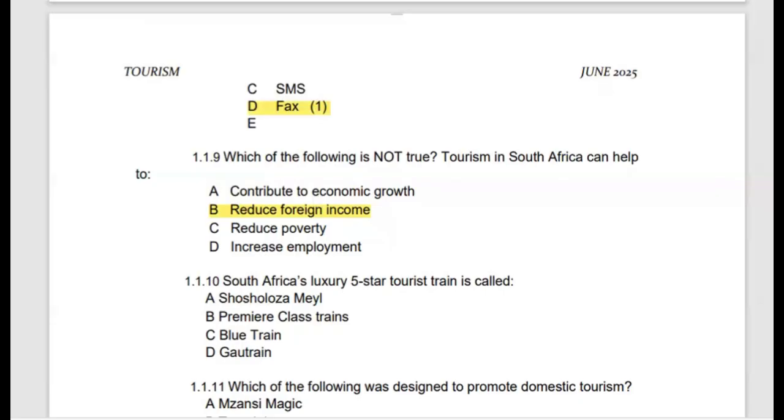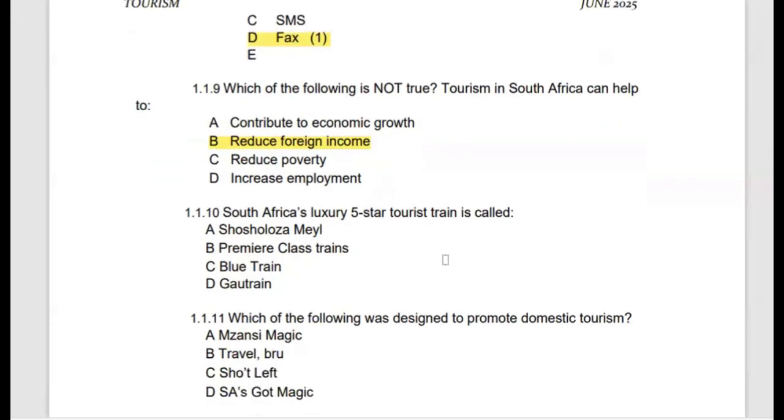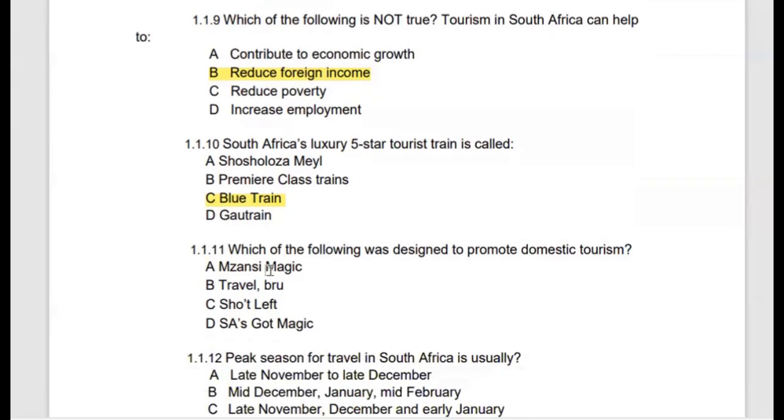Then moving on to 1.10, South Africa's luxury 5-star tourism train is called. So the luxury 5-star tourist train is known as the Blue Train. All right, if you look at the Shosholoza Meyl, it is basically a basic train service. The Premier Class, of course, it is classy, but it won't reach the 5-star level. Then the Gautrain, it is a commuter train. It is not a tourist train.